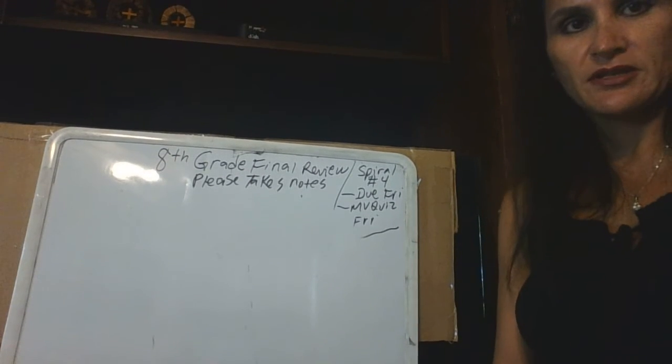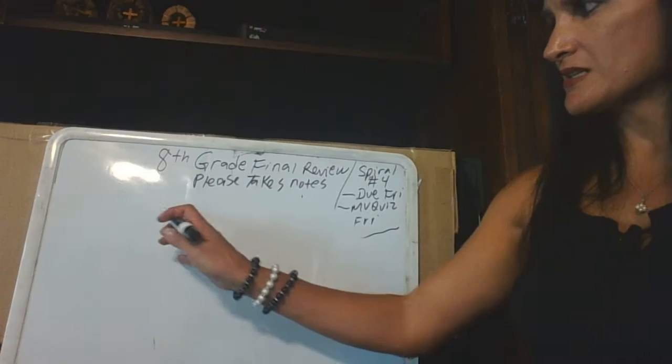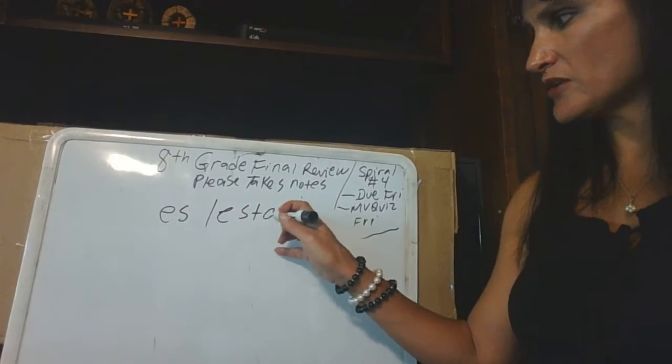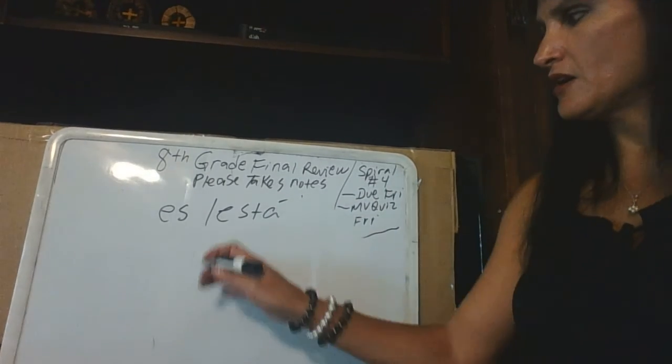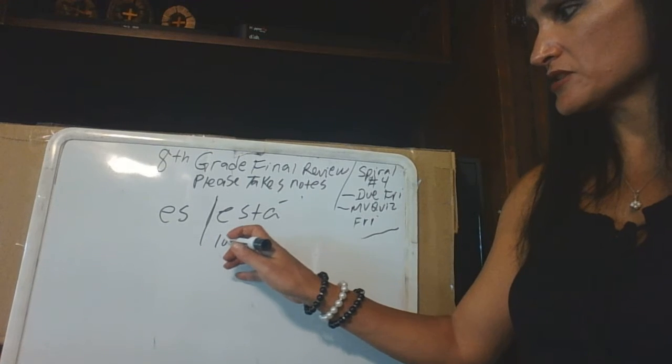All right, guys, so here's the last part of your review. The next part of your test is going to cover the verb is with es and está. Remember that they can only be used for specific things. Remember that es, or let's do está first. Está is going to be location